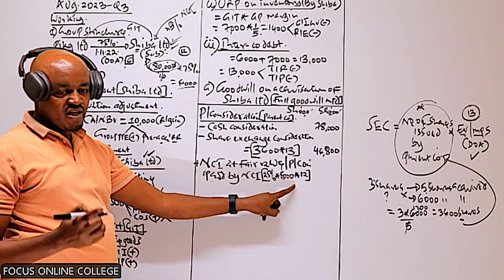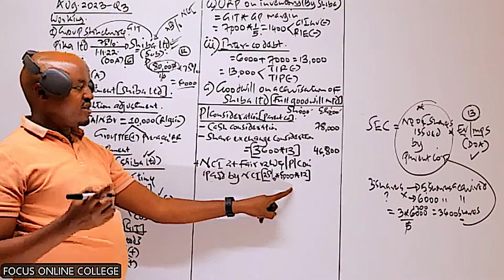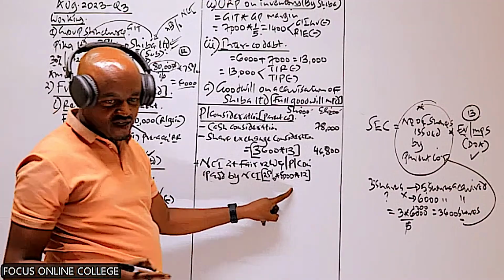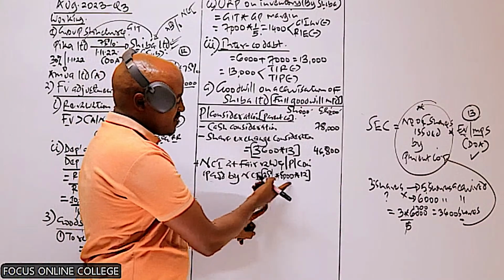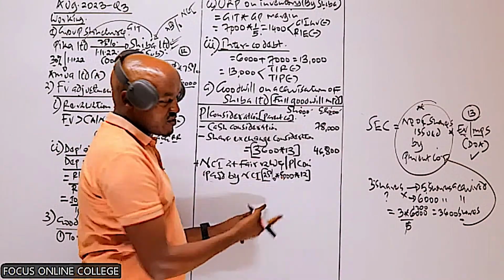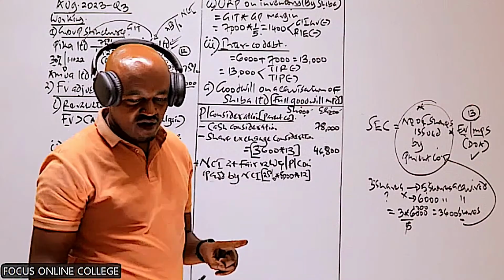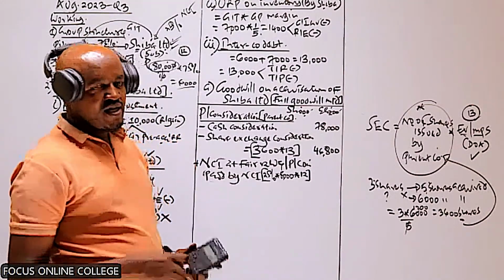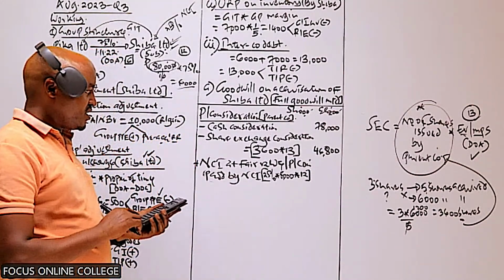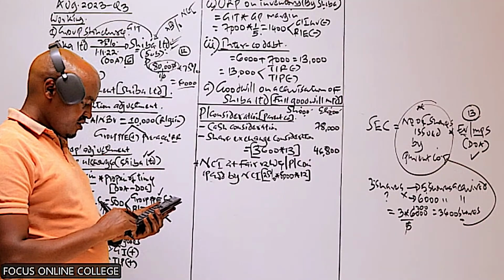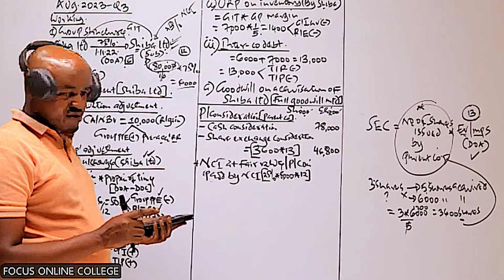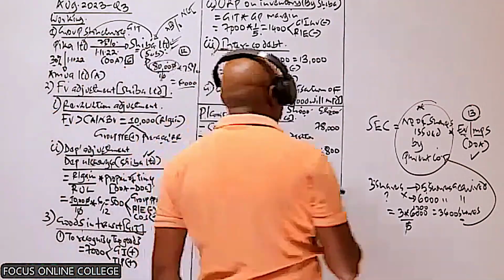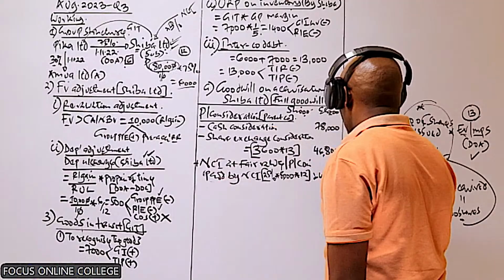So therefore, in case you come across a question and you're not given the NCI fair value, what you do is compute the shares acquired by minority shareholders, multiply those shares with their market price on the date of acquisition. That will give you the purchase consideration which was paid. So this will give us 0.25 times 8,000, which is basically 2,000. 2,000 times 12 will give us 24,000.